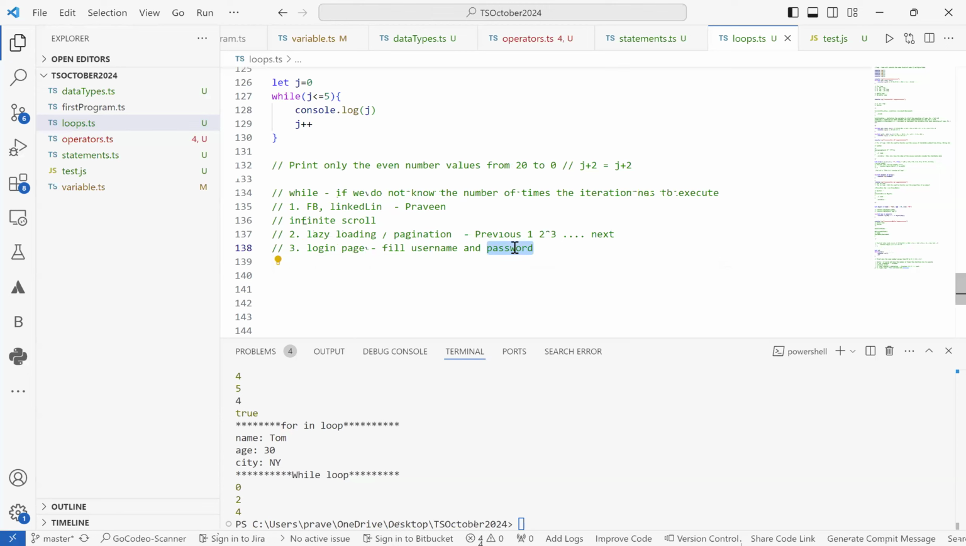If the username and password are matching, then only allow the user to access the other part of the application. So there also we can use a while loop. Most development teams use a while loop there to check whether the username and password are correct or not. So these are a few of the examples where we use a while loop in terms of test automation.